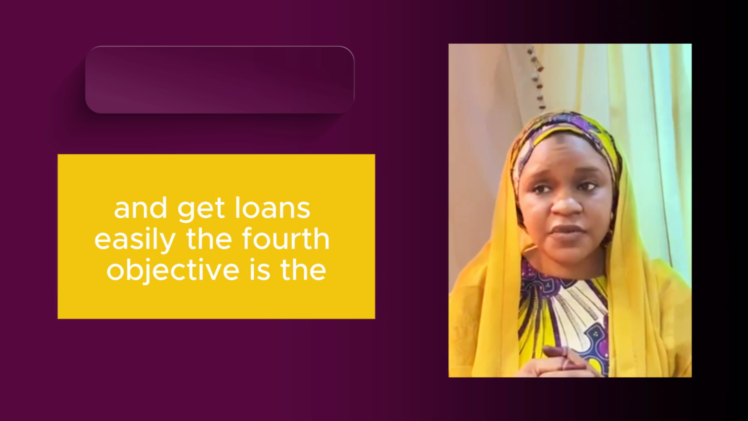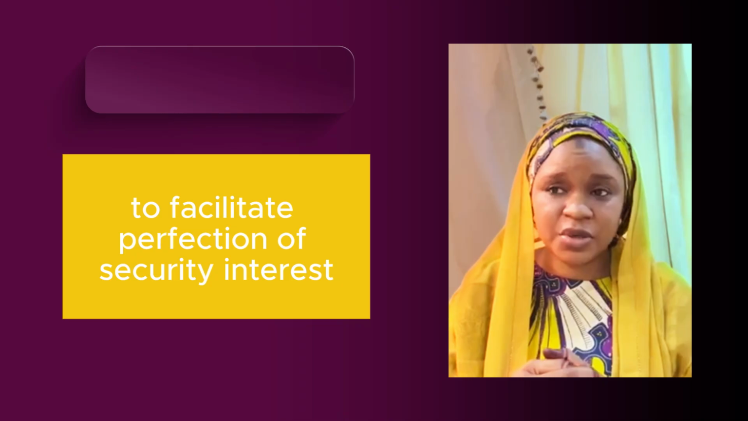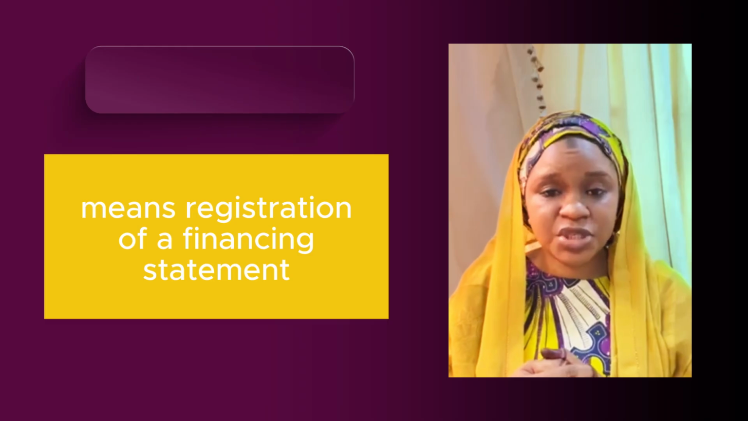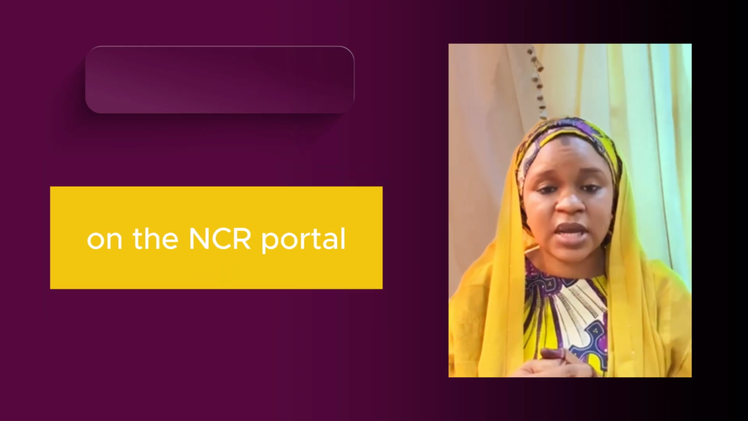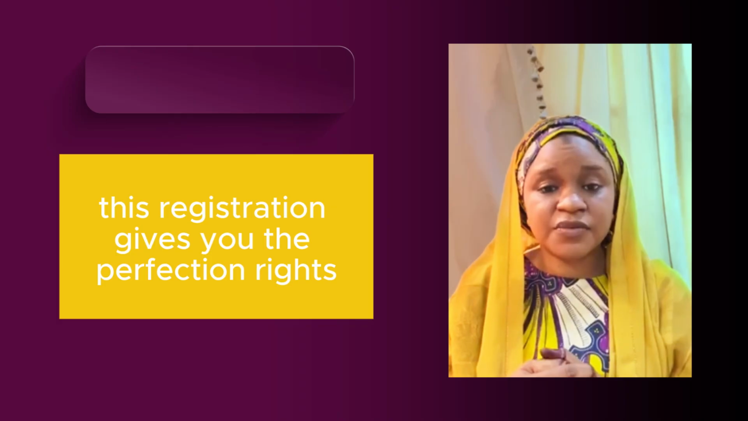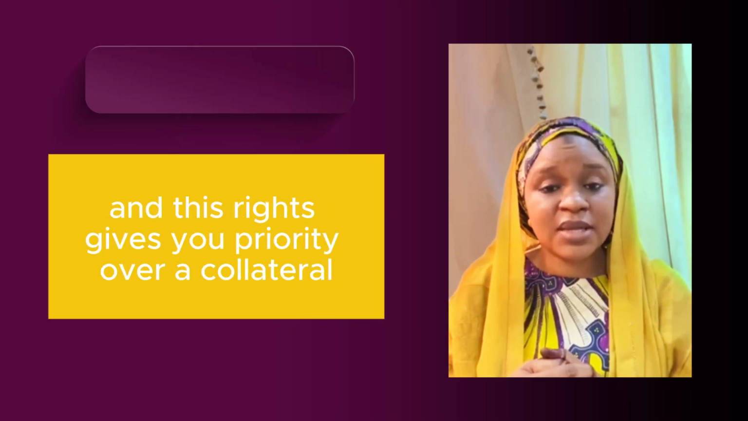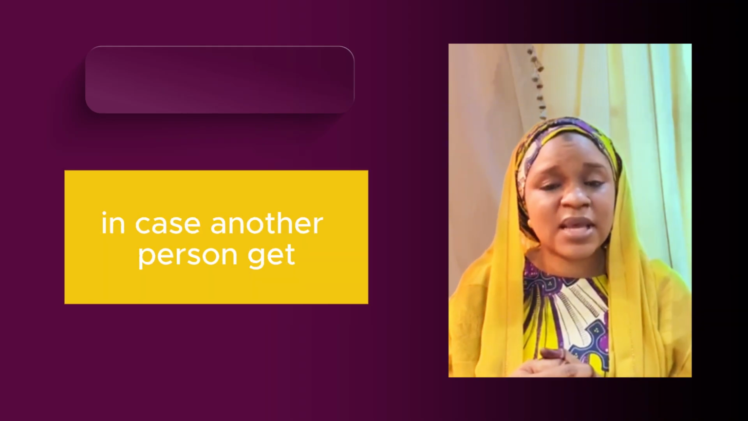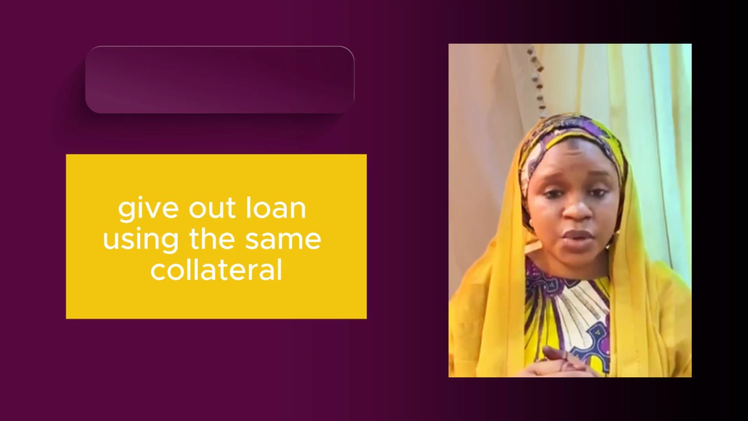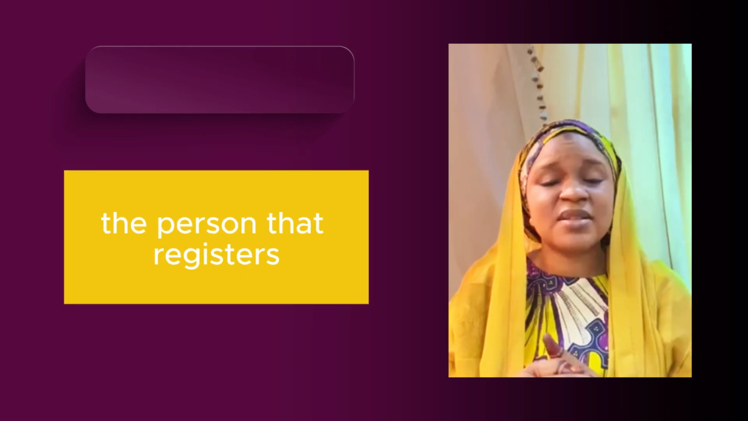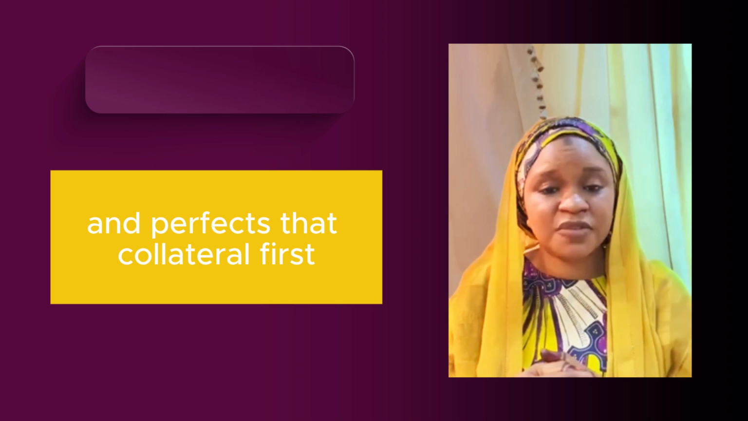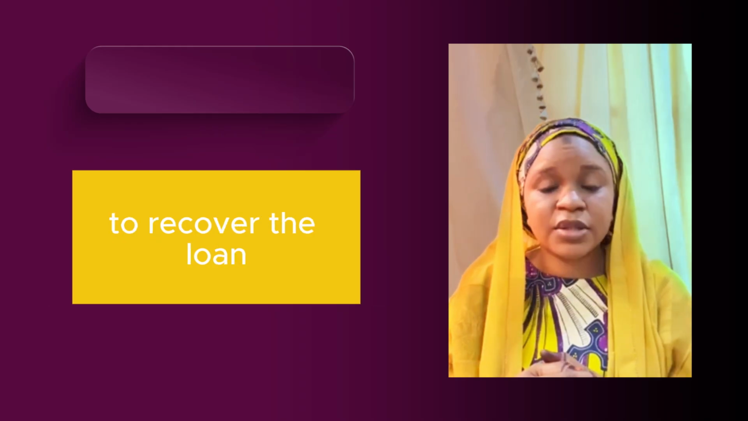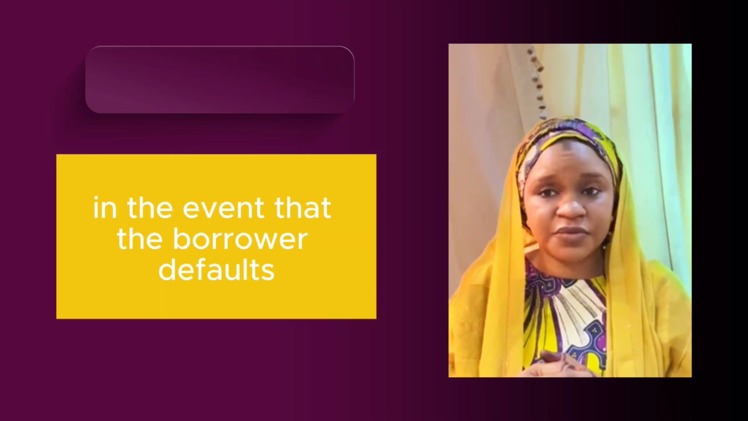The fourth objective is to facilitate perfection of security interest. Perfection, like I earlier said, means registration of a financing statement on the NCR portal. This registration gives you perfection rights, and this right gives you priority over a collateral. In case another person gave out a loan using the same collateral, the person that registers and perfects that collateral first will get priority to recover the loan in the event that the borrower defaults.